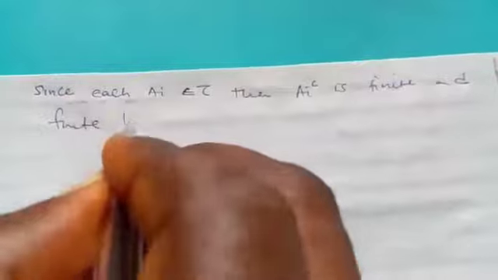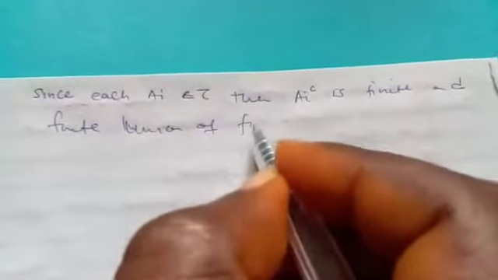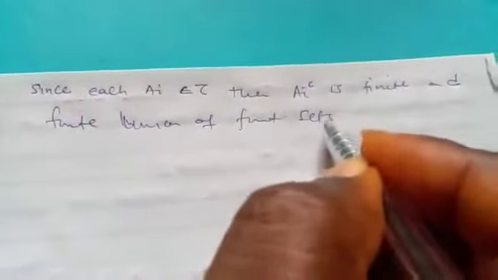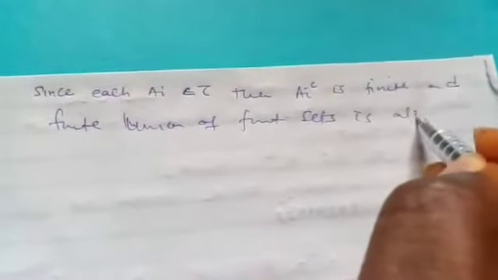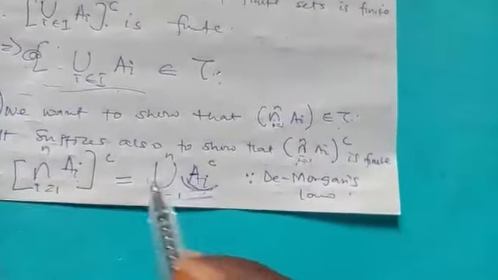And we know that a finite union of finite sets is also finite. So that simply means that what we have here, this is a finite union where everything here is a finite set. So the finite union of it is also finite.